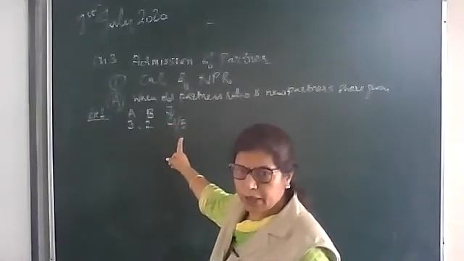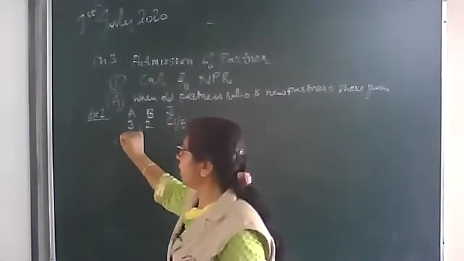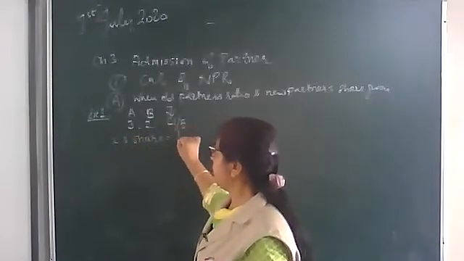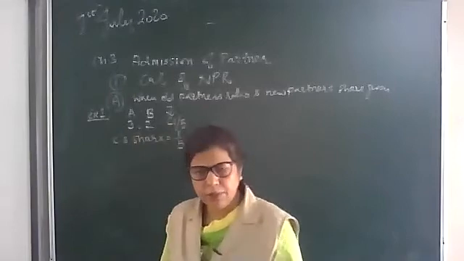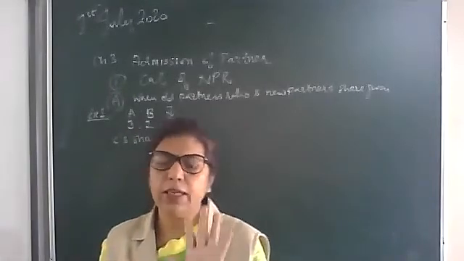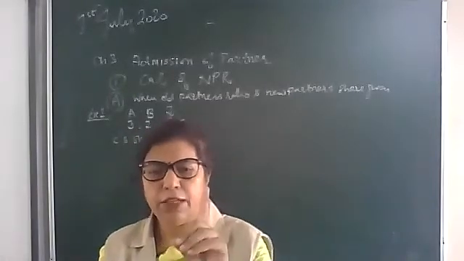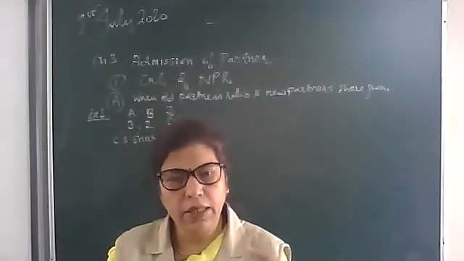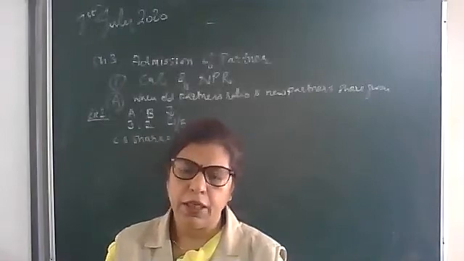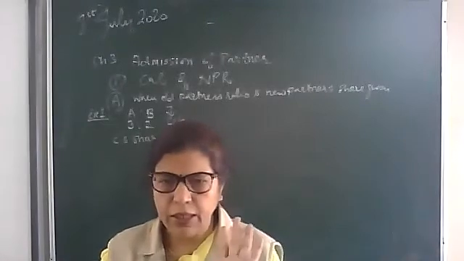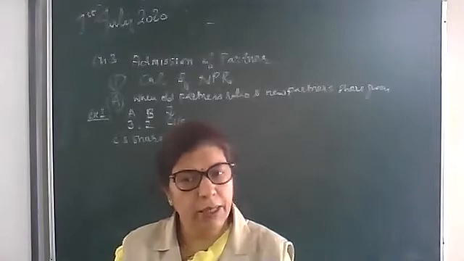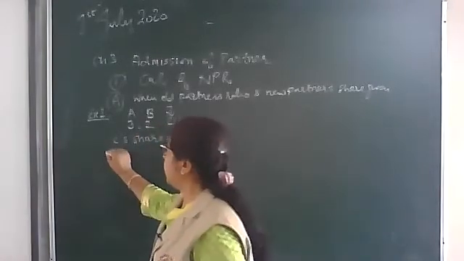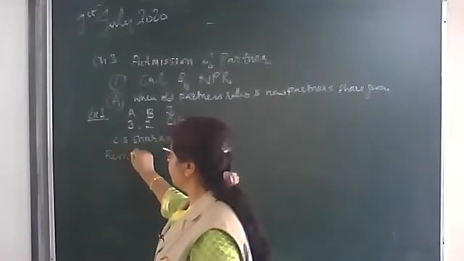C is the incoming partner, so first we will write C's share, that is 1/5. It means when the firm earns 5 rupees, they will give 1 rupee to C. The next step is to calculate the remaining share.